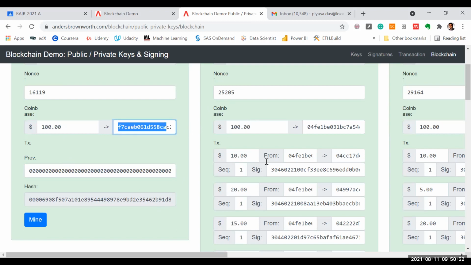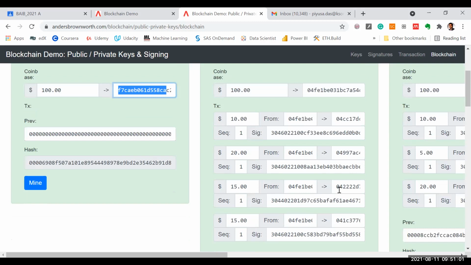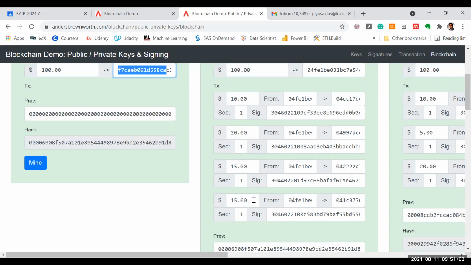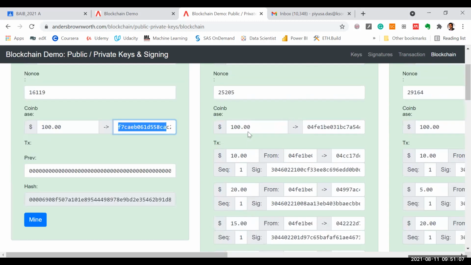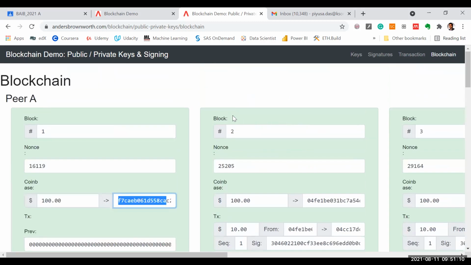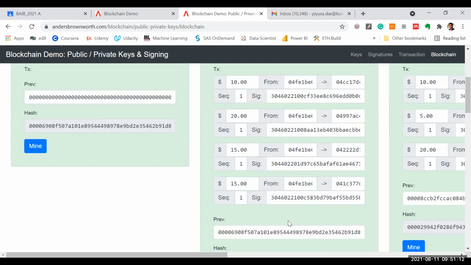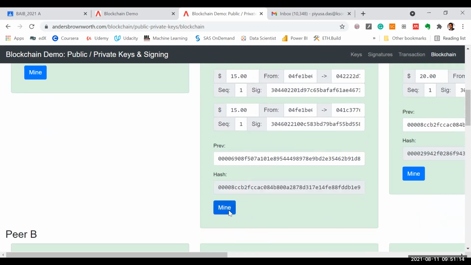So right now he has $200. From $200, he sent $10 to this 04cc, $20 to 0499, $15 to 0422. Like that, he made 4 transactions, right? And all these transactions are now getting listed in block number 2, right? There will be a miner, somebody like you and me, right? They will make sure that this transaction is valid, right? So they'll just click the mining button, right?